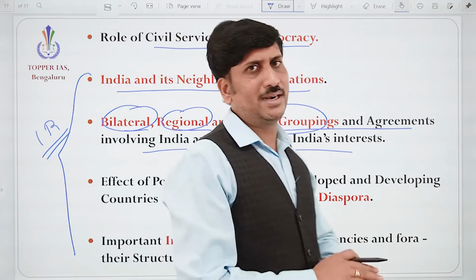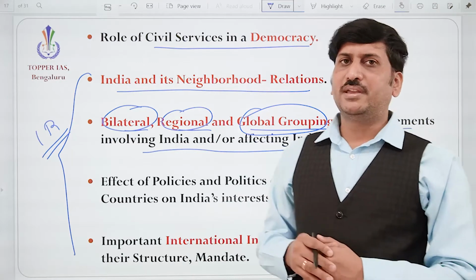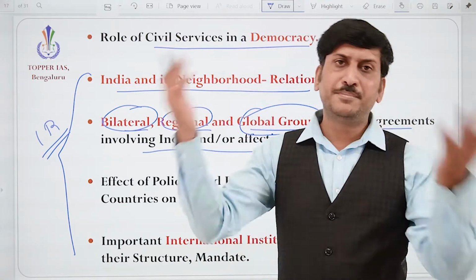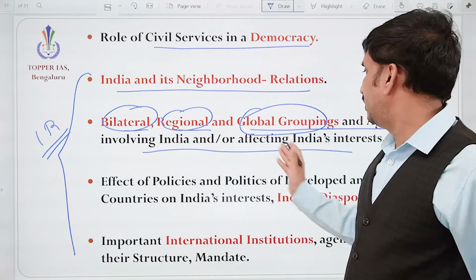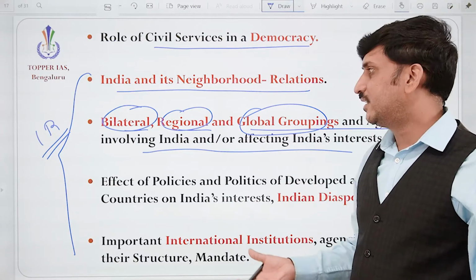Because India is the biggest market. Other countries want to come here. And also India wants some benefit from the whole world. So we need to understand all these things. What is India's interest?